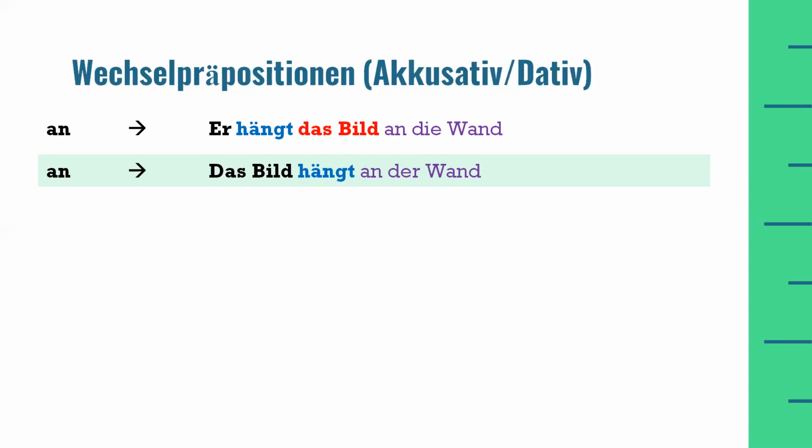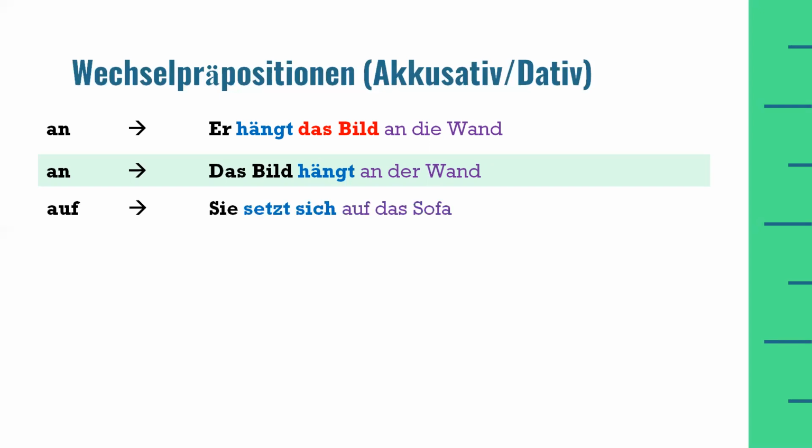Therefore, I have taken die in the first example as a definite article for a feminine noun, Wand. In the second example, I have used the same preposition and the same noun, but the definite article will be from the dative case because there is no movement in the sentence. So the definite article for a feminine noun in dative case is der. Therefore, I have used der Wand in the second example.